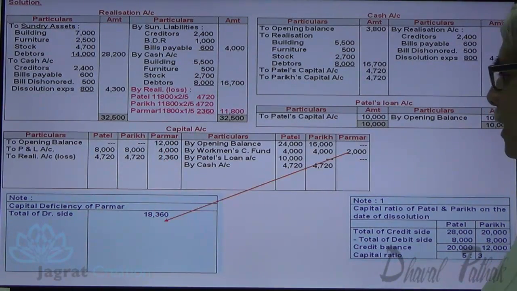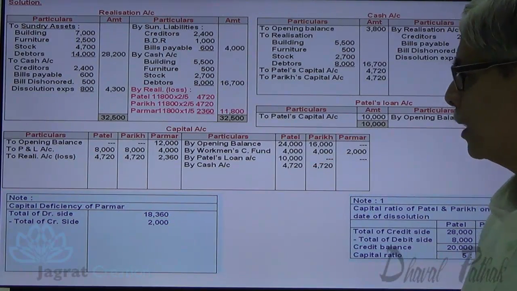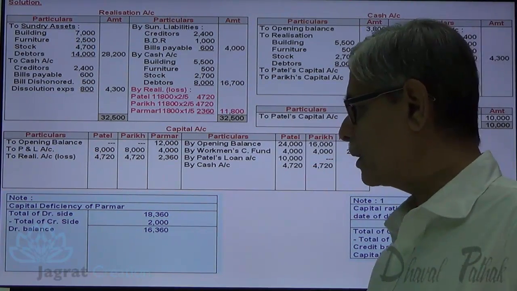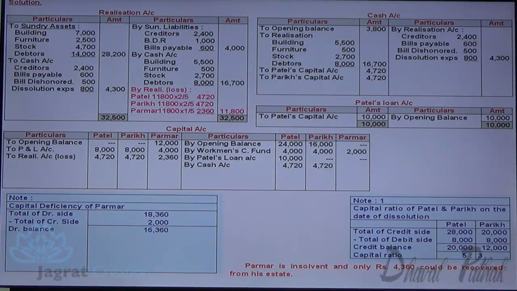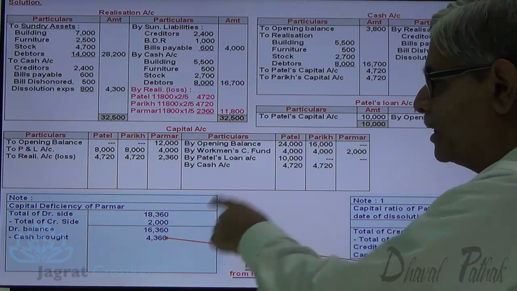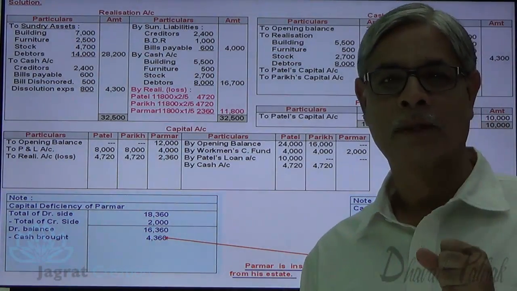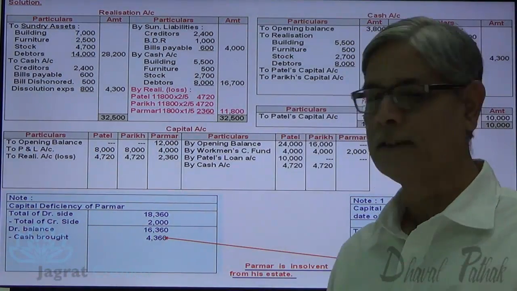From that you are required to deduct the credit 2,000. Net debit balance is what? 16,360. Now, Parmar is insolvent and only 4,360 could be recovered from his estate. So, he brings only 4,360. So, against 16,360 due from him, he brings only 4,360.